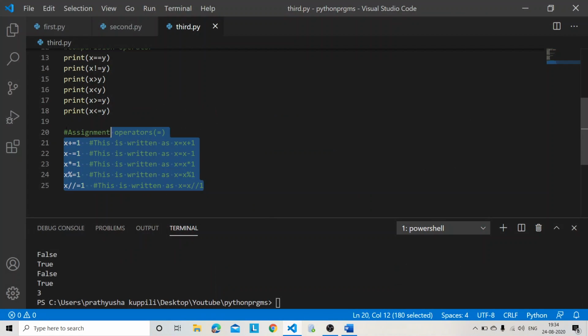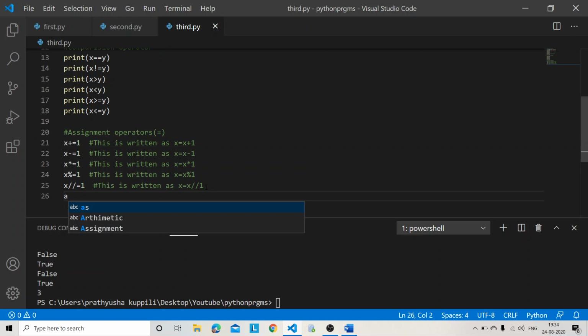Now please check these remaining ones, how they perform, and make sure that this variable and this variable are both the same. Only then it performs these operations, else it doesn't follow them. For example, you have a is equal to b plus 1.